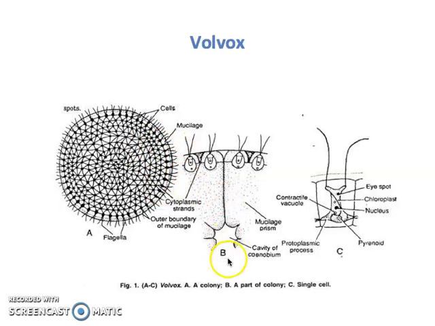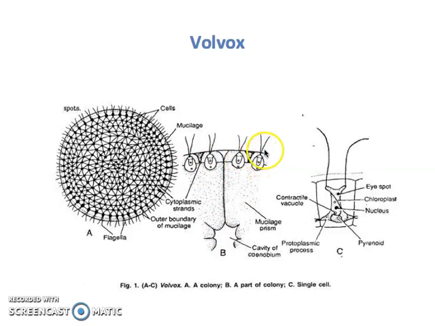In illustration B, a small portion of this colony is magnified. We can see 1, 2, 3, 4 cells which are visible, and each cell appears pear-shaped with 2 flagella. And this is again mucilage, cytoplasmic strands, and all that it requires for a cell to stick to the next one.